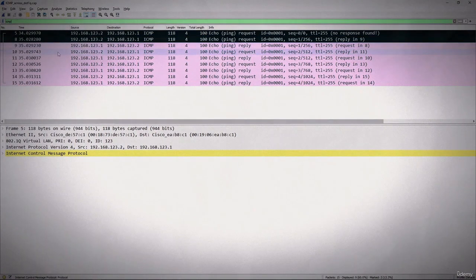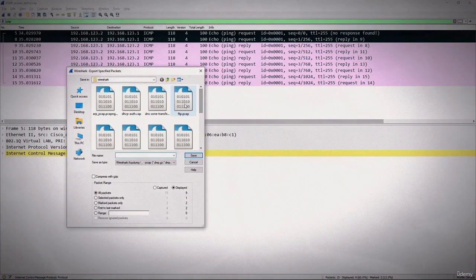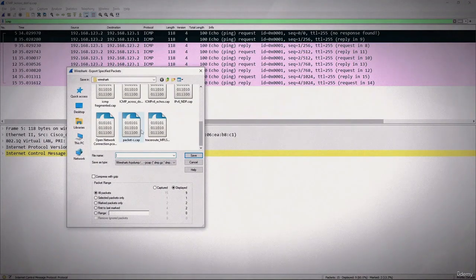Now if I want to save all of this, we can simply go to File, and here you will see Export Specified Packets. If I select this, now I can name my file and I can also overwrite any one of these. Let's say this new file. After that, here you can see it contains all the packets, and you can select the marked packets only. If I select this, it will only save the marked packets, not all of these. And if I select all packets, it is going to select all the packets.